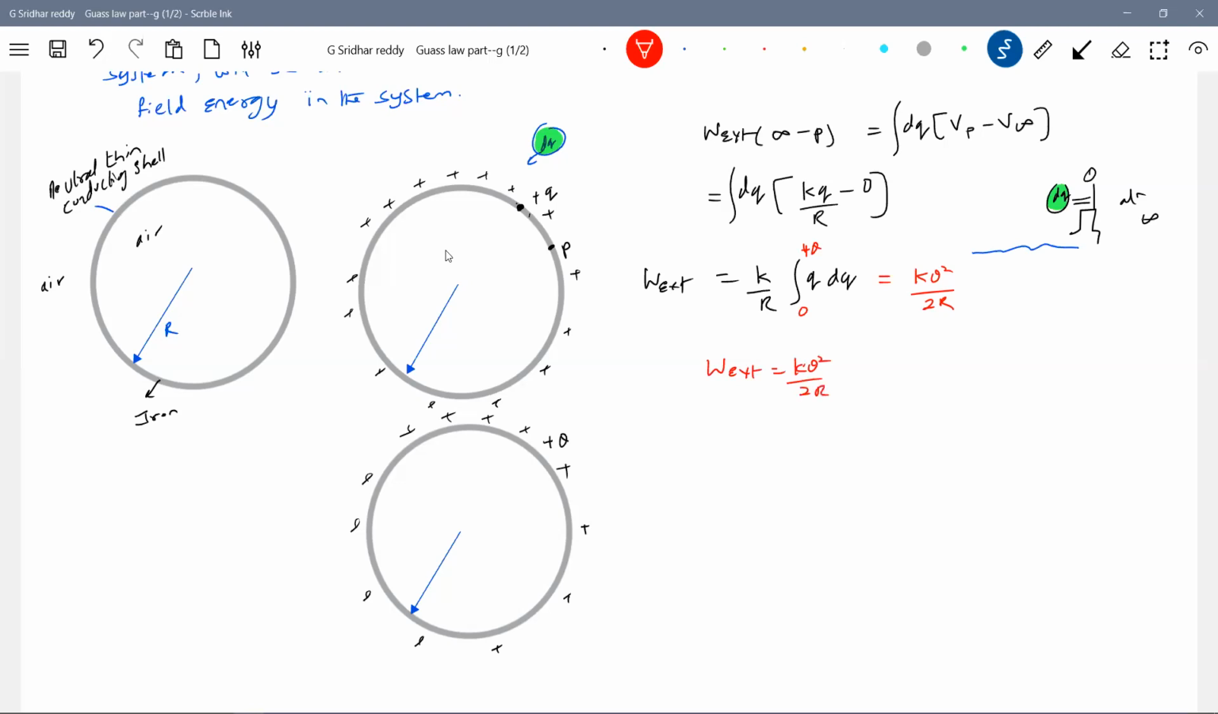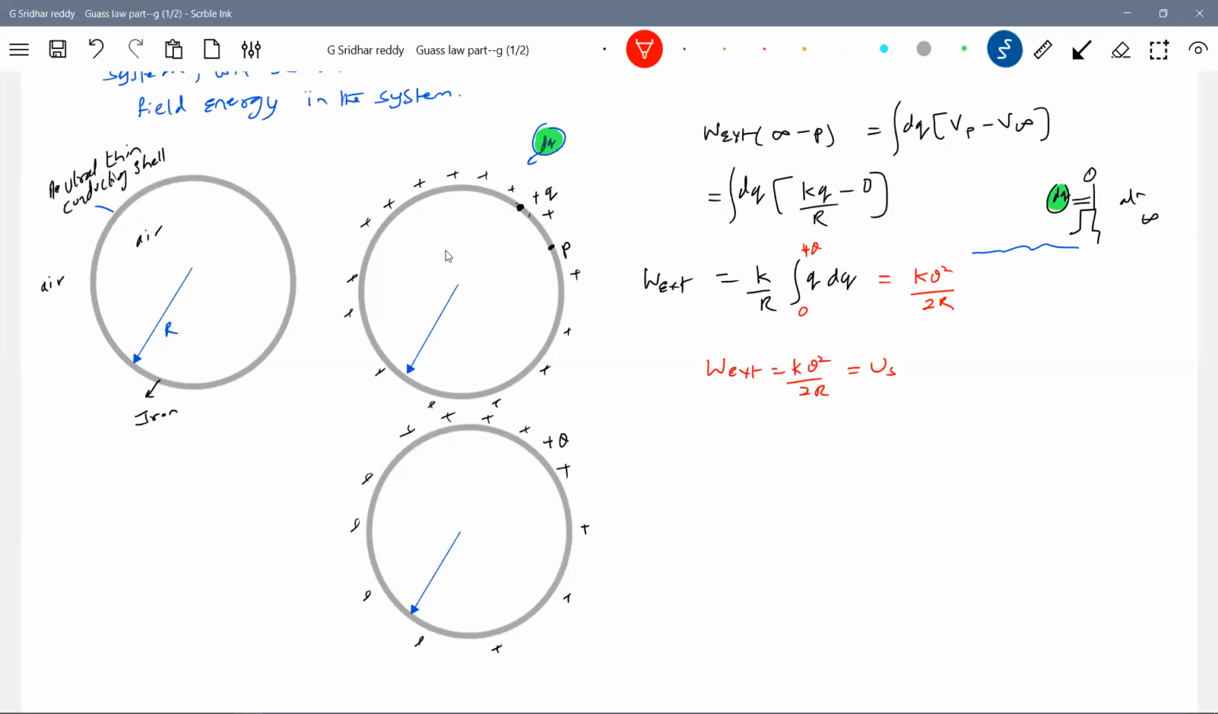Now where did this energy go? Next question we are going to ask. The external agent did work to charge the shell. Where did this energy go? This energy will be available as electrostatic field energy in a charged system. So this is nothing but self energy. I'll write it.